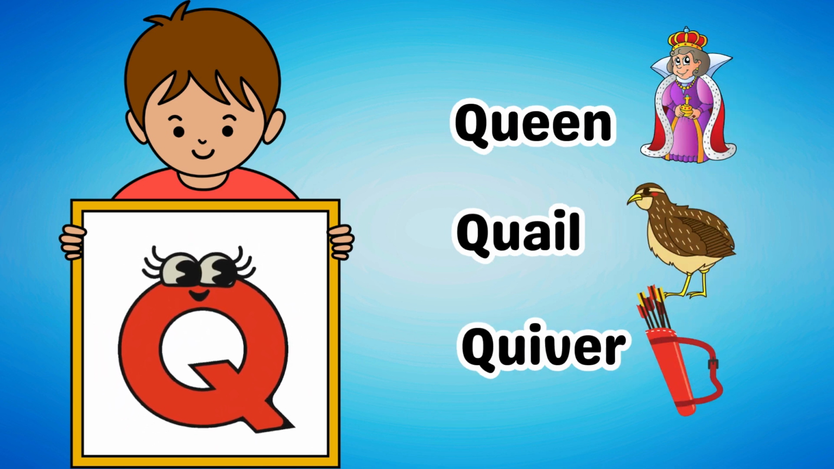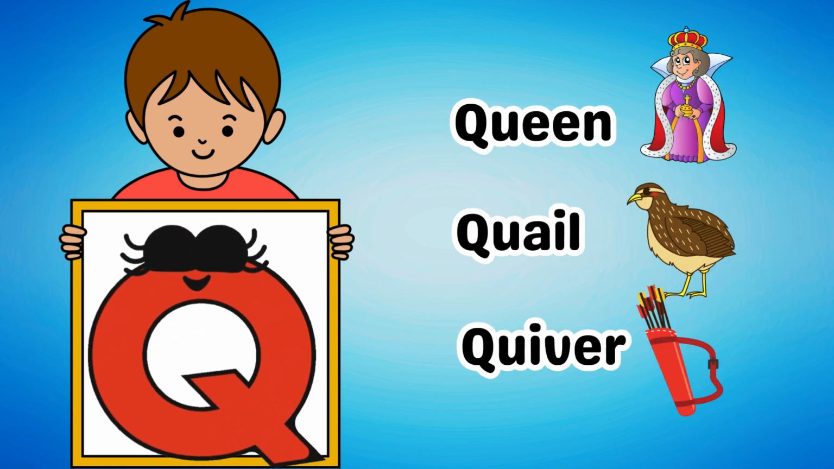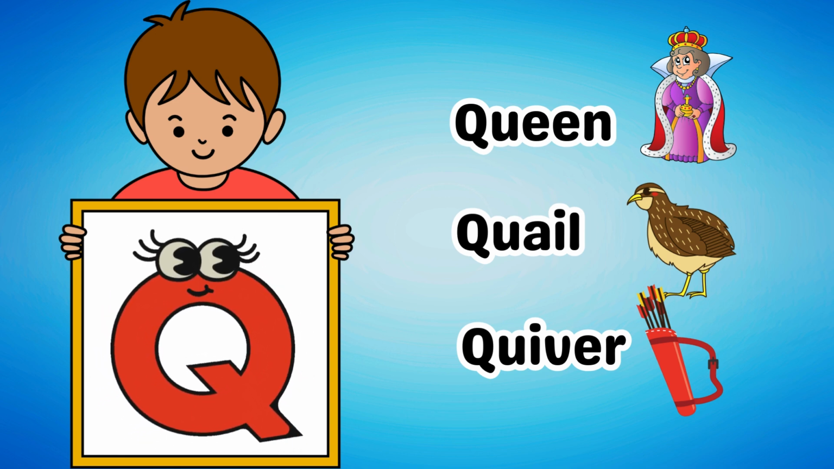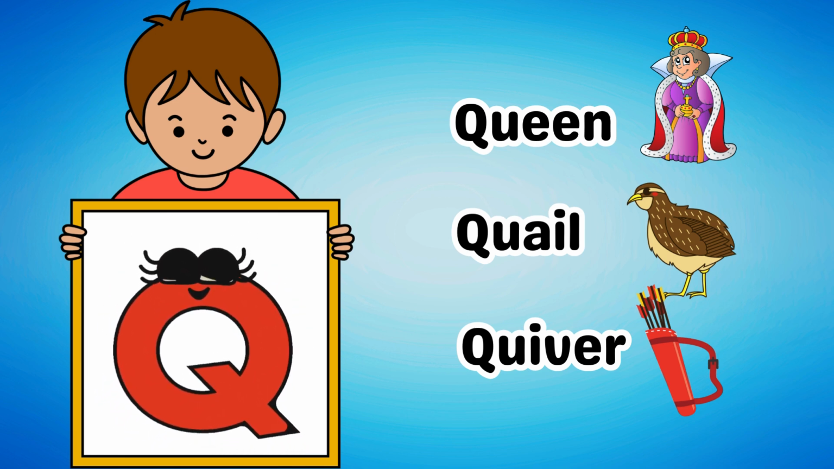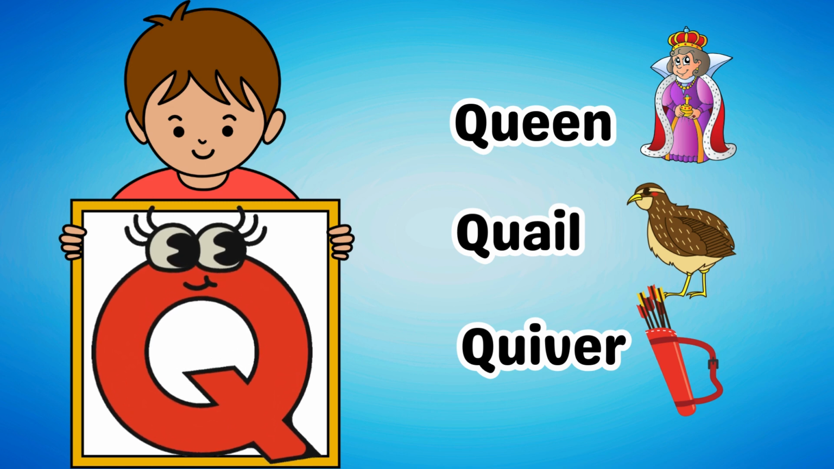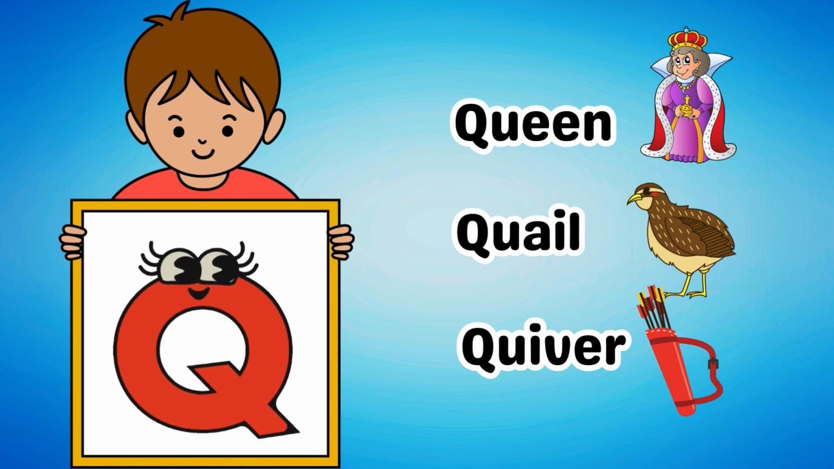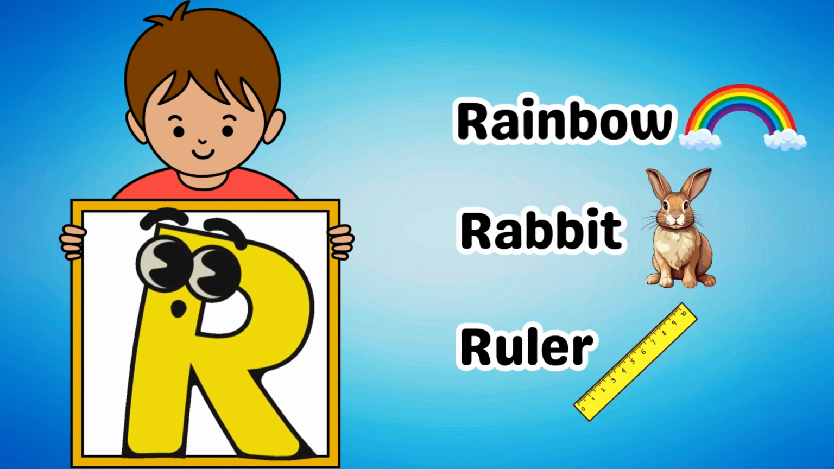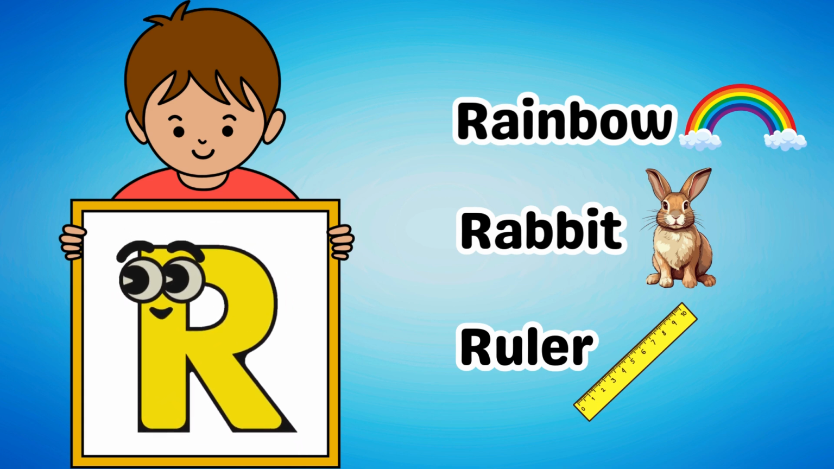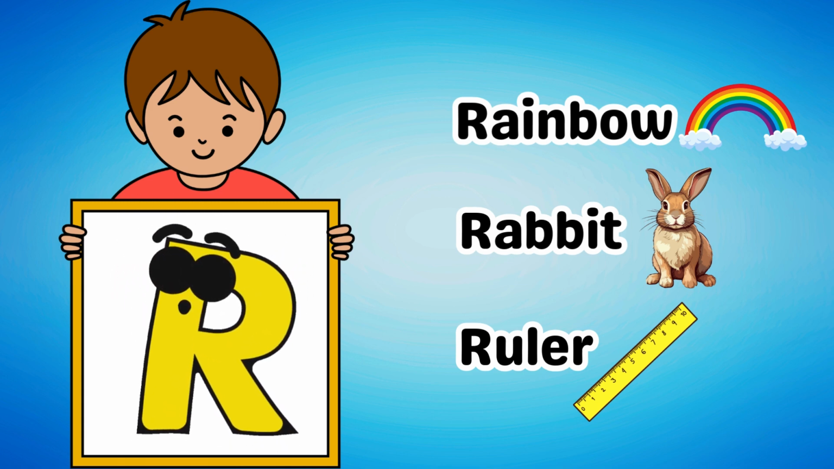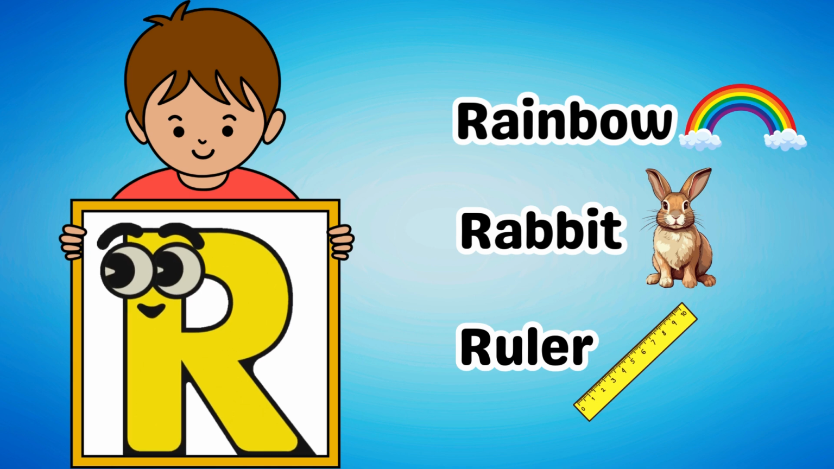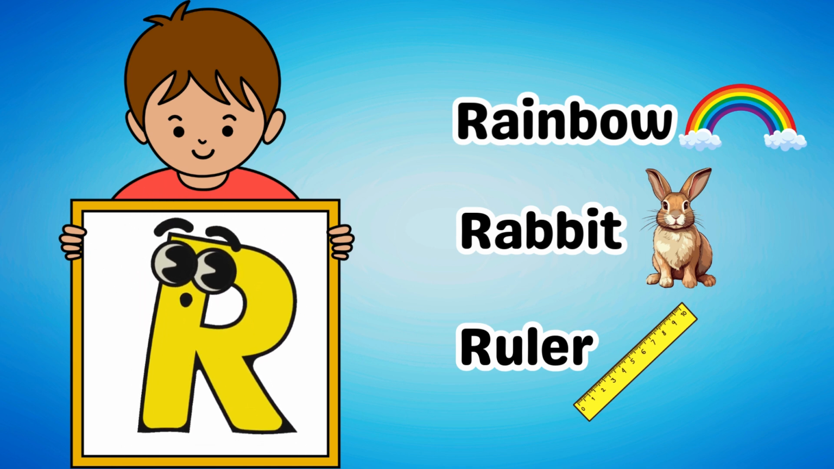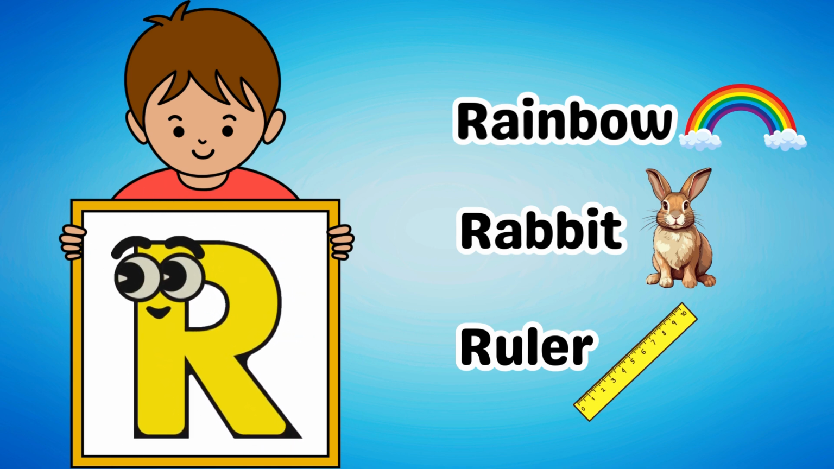Following that is the letter Q. Some examples of words that start with Q are queen, quail, and quiver. Then we have the letter R. Some examples of words that start with R are rainbow, rabbit, and ruler.